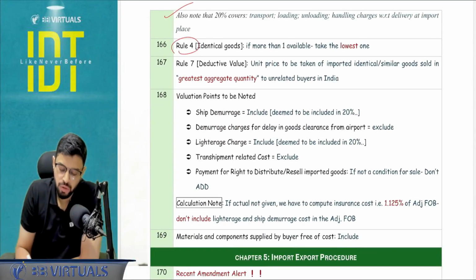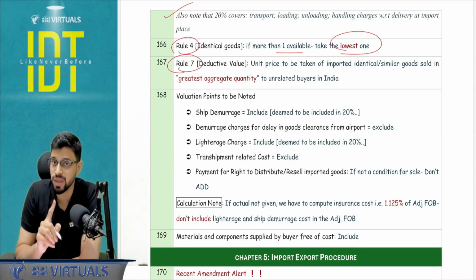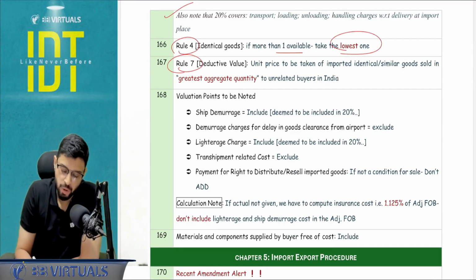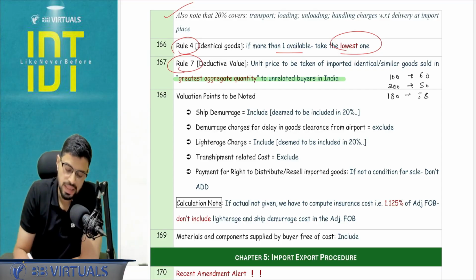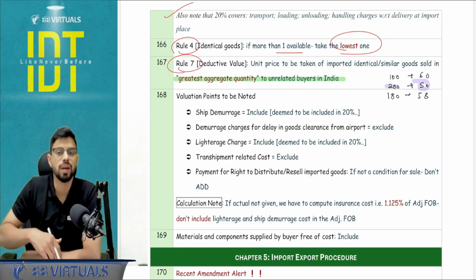In rule number 4, if you have more than one price available, you have to pick the lowest one. In rule number 7, deductive value method, if more than one price is available, you have to pick the greatest aggregate quantity. Greatest aggregate quantity means, for example, 100 units are sold at rupees 60, 200 units are sold at 50, and 180 units are sold at 58. Then I will be seeing the greatest aggregate quantity, here it being 200. I will be picking the price of 50.